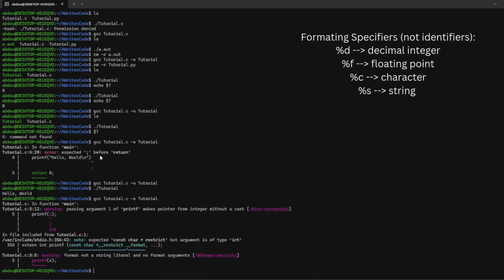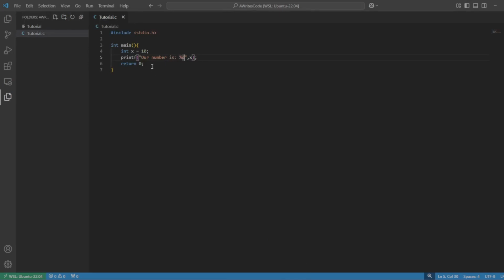And now if we were to recompile, let's just clear all of this, we shouldn't get an error this time. And if we call .tutorial, our number is 10. Okay, perfect. Now, what about other data types?